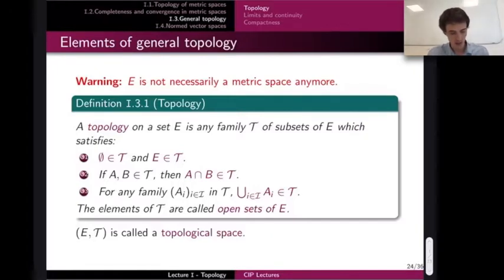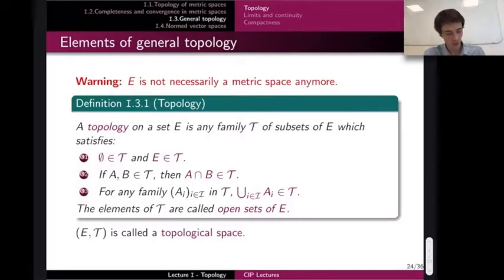So, back to the general definition of a topology. Warning: first important thing, I no longer assume that I have a distance. I'm in a set E without a distance, and I will call a topology a family of subsets of E that satisfies the three axioms O1, O2, and O3.